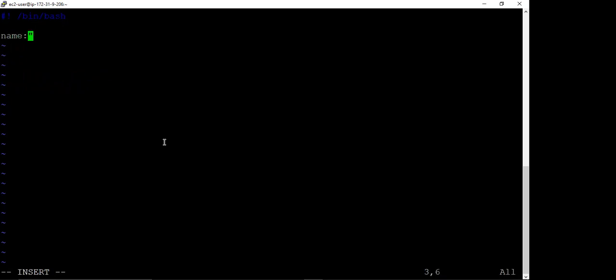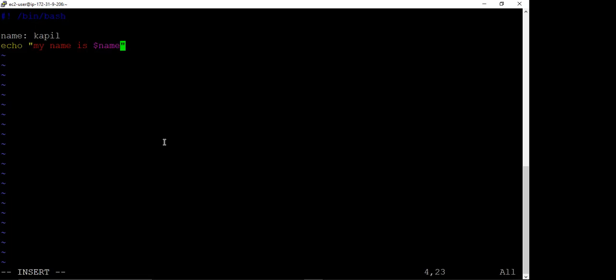This is our variable, and say name is Kapil. Then we press echo, double quote, and we write my name is, and then we press shift 4 in order to insert dollar. And then we write name.